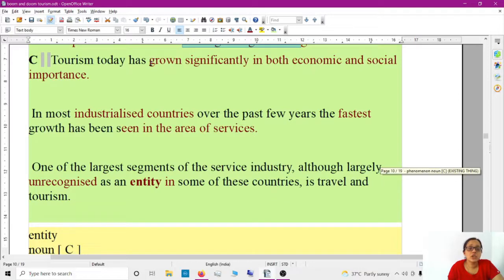Tourism today has grown significantly. Say grown, third form of grow, right? And grown significantly in both economic and social importance. In most industrialized countries, over the past few years, the fastest growth has been seen in the area of services. So this hospitality industry, tourism industry, which are mostly related to services, so there is the fastest growth.